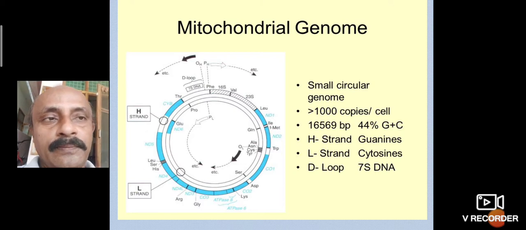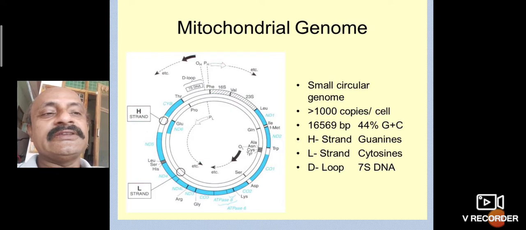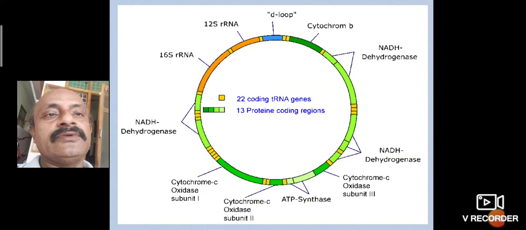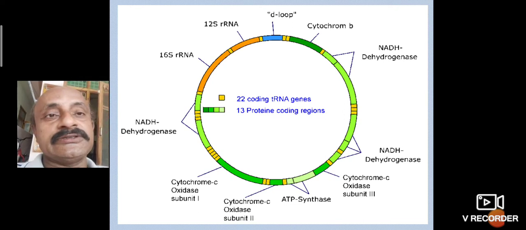It is 16,569 base pairs in size, with 44% guanine-cytosine content. H stands for guanine, L stands for cytosine. The D-loop is about 77 S DNA. In the mitochondrial DNA, 22 tRNA genes are present, and 13 protein coding regions are present.